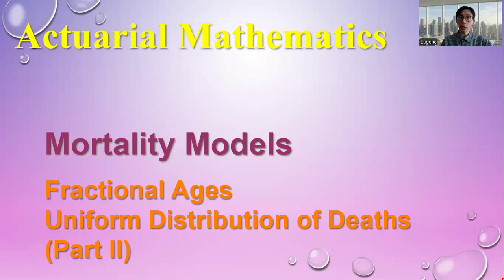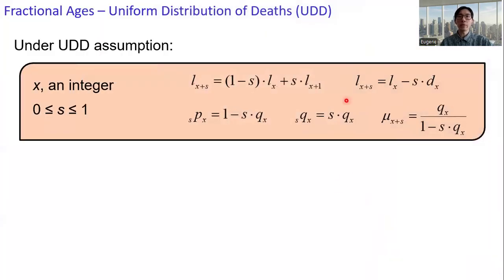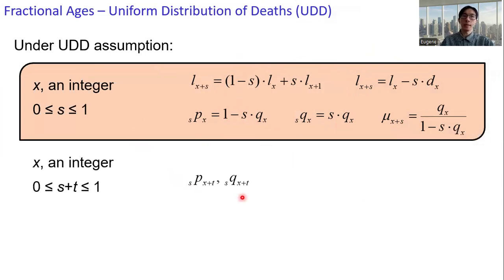Hello everyone. In this video, we continue with the UDD fractional age assumption. In the previous video, we covered this expression under the UDD assumption where x is an integer and s is between 0 and 1. And now we continue with spx plus t and sqx plus t. Here we assume that s plus t is between 0 and 1, x is an integer, and of course, we assume both s and t are greater than or equal to 0.